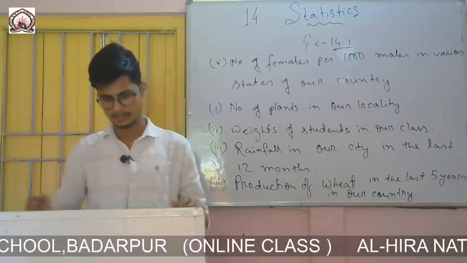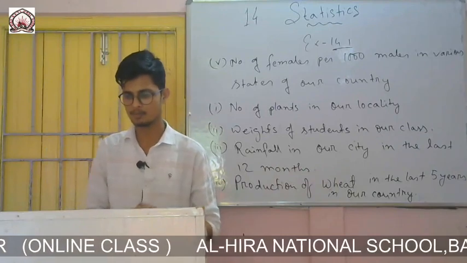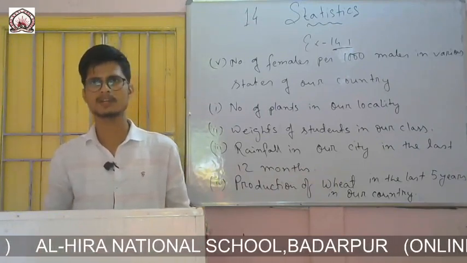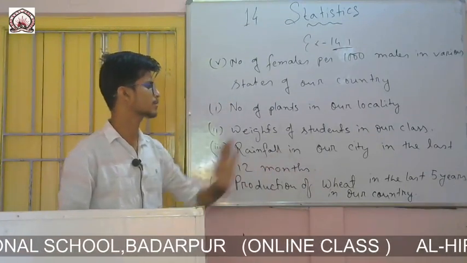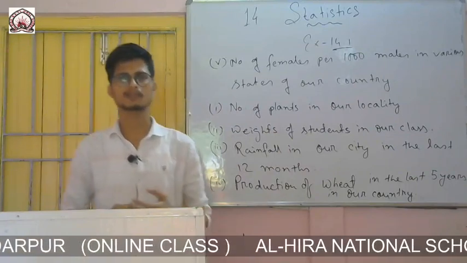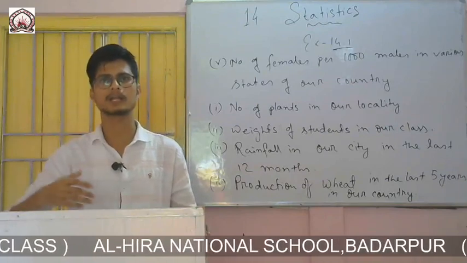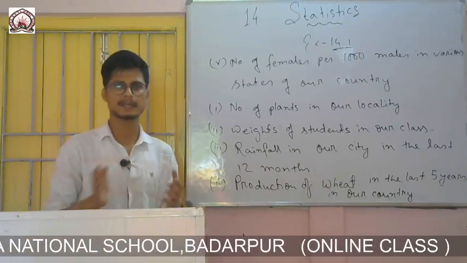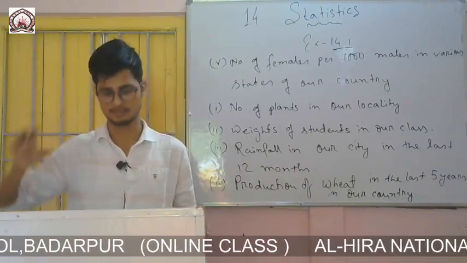Then comes secondary data. This is when the information is gathered from a source which already exists. For example, take rainfall in our city in the last 12 months. This one I cannot directly count. I have to search in Google or other data, collect it, then make the data or interpret it. So this is secondary data, if I collect data from somewhere that already exists.